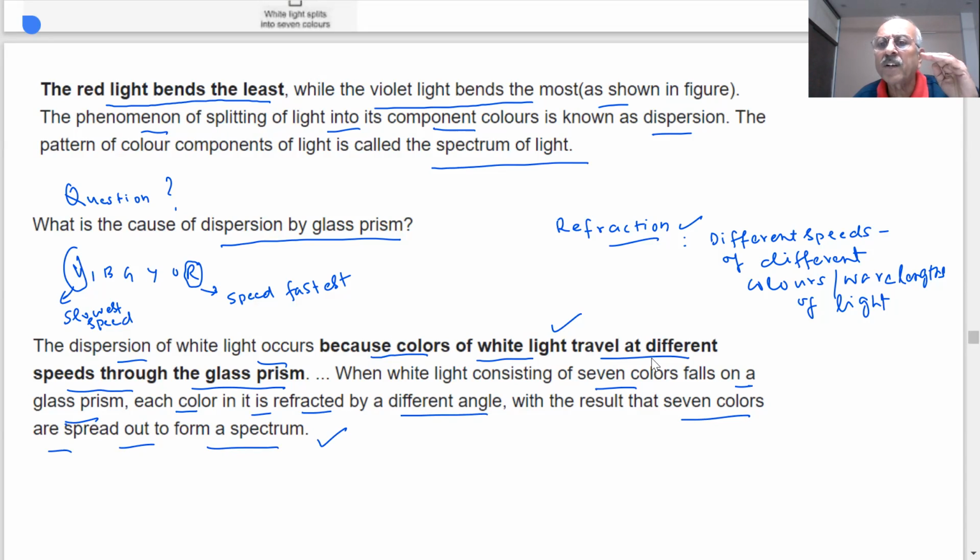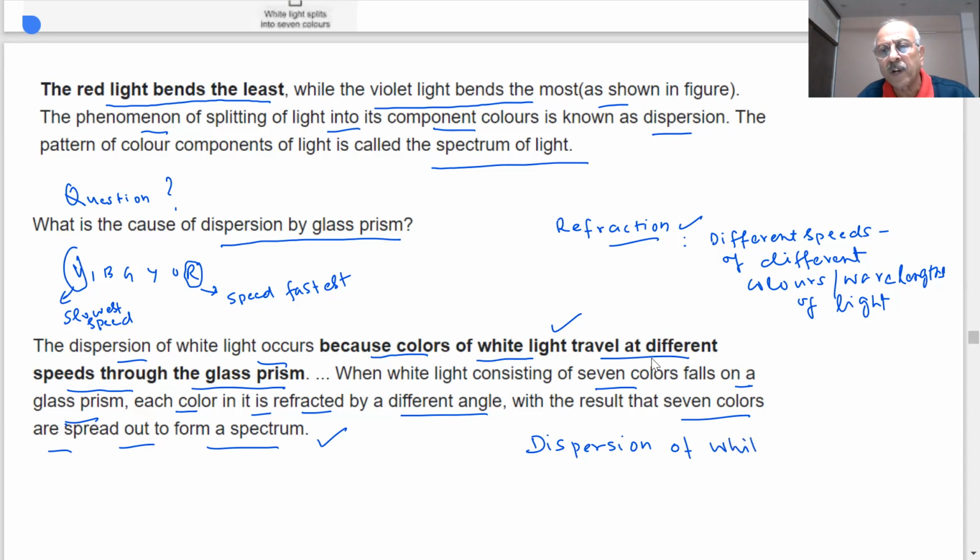And when it has a different speed, what will happen? When it undergoes refraction, it will suffer a different angle of deviation. It will be refracted at a different angle. And when it is refracted at a different angle, they will get split up into different colors. So this phenomenon of splitting of white light into 7 different colors is known as dispersion of light. Is it clear? Dispersion of light. Very important. Now you see why 7 colors.